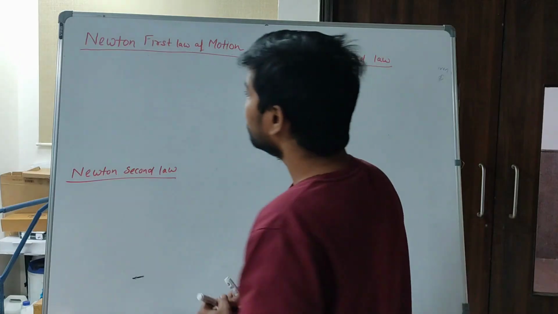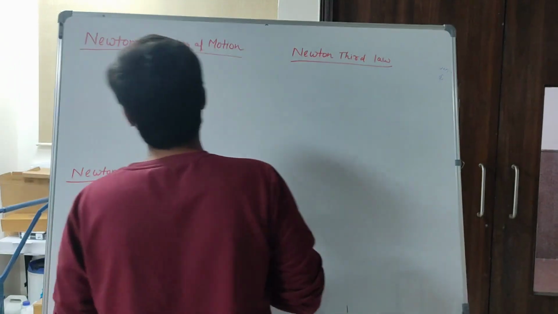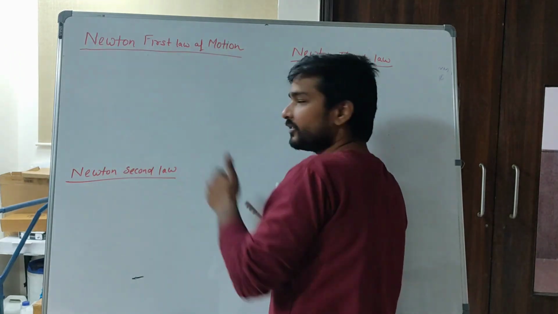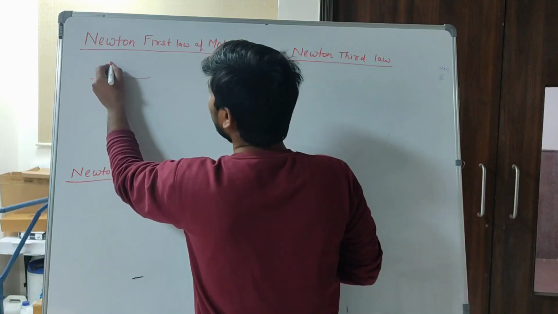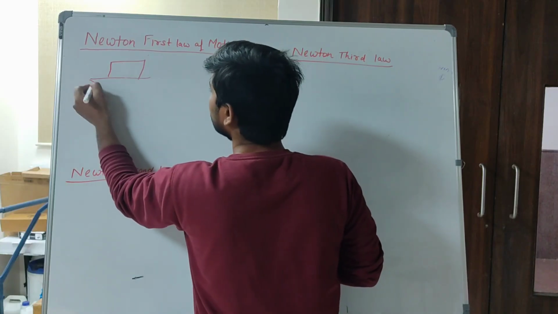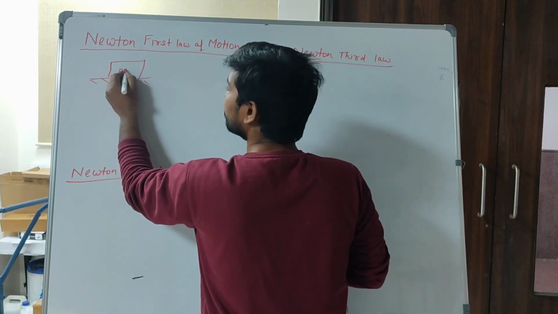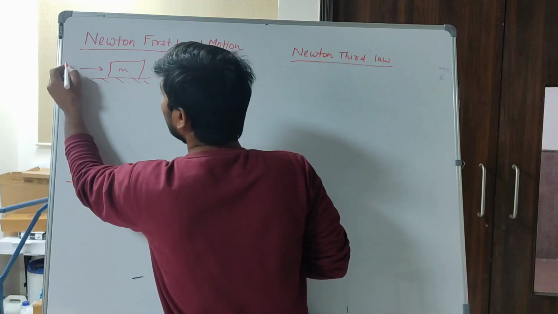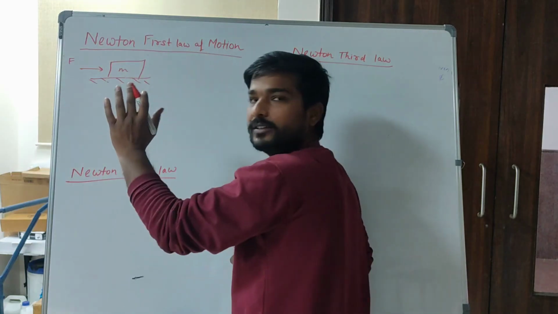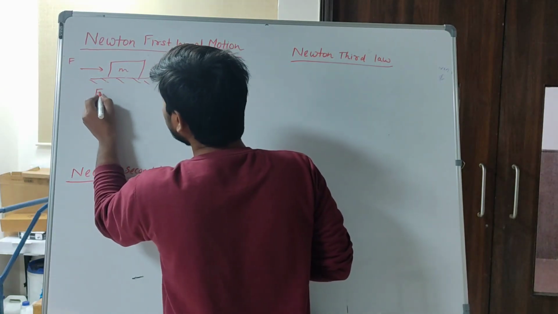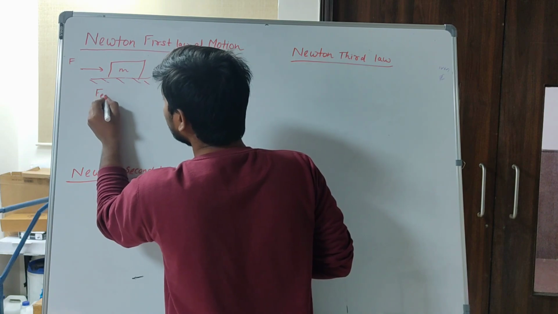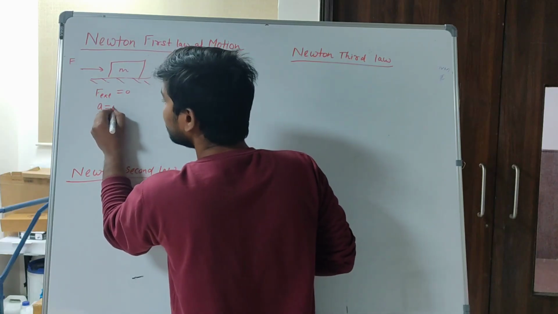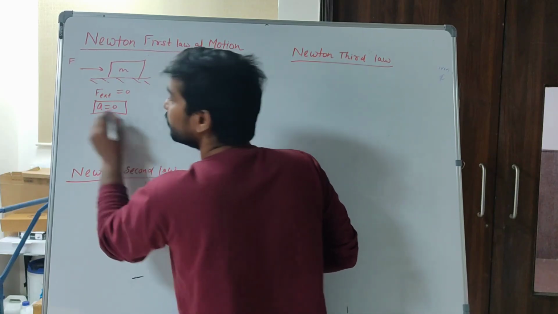Newton's first law of motion states that if a body is at rest, it remains at rest unless and until a force acts on the body. That means the net external force is equal to 0. The acceleration of the body must be 0.